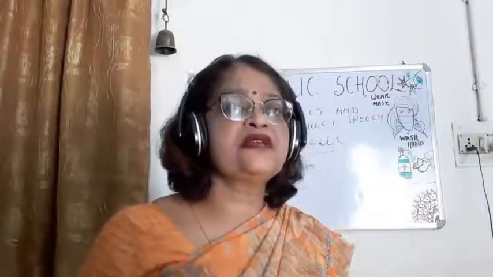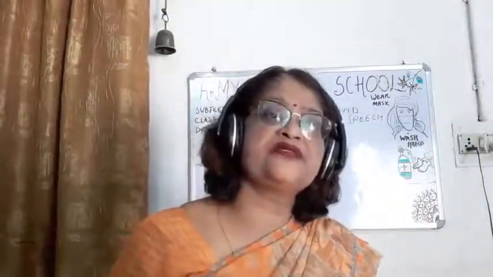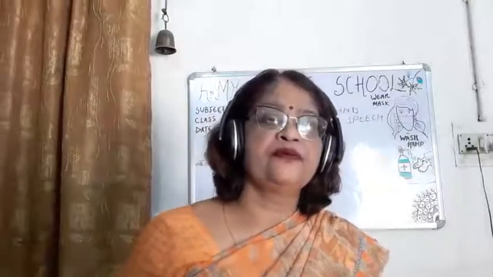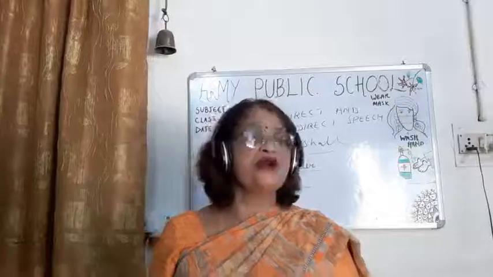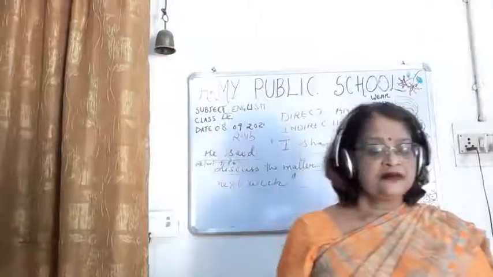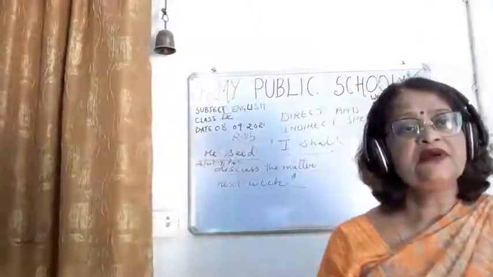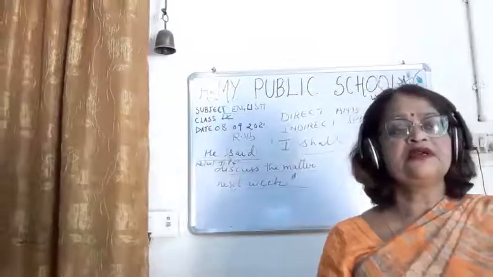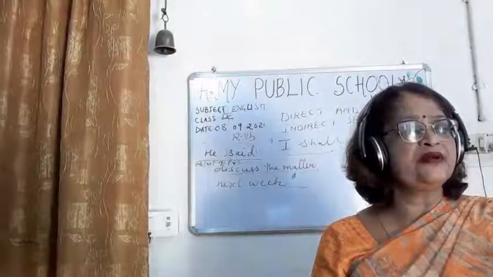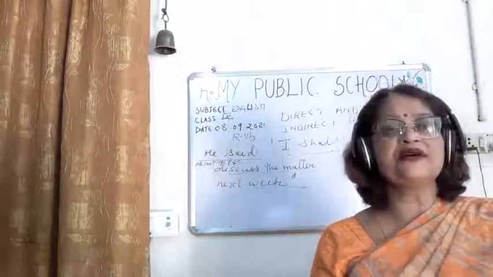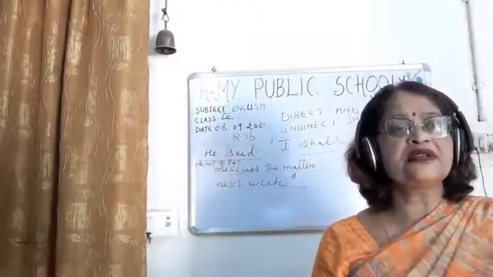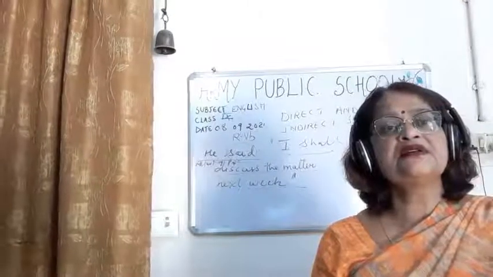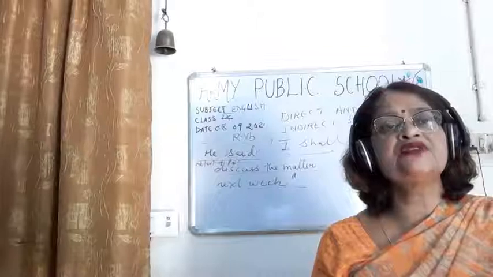Instead, said will remain as said only. Okay, this you have to see. Here said will remain like that because the object is not there.